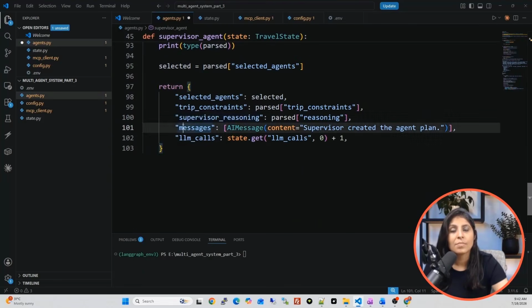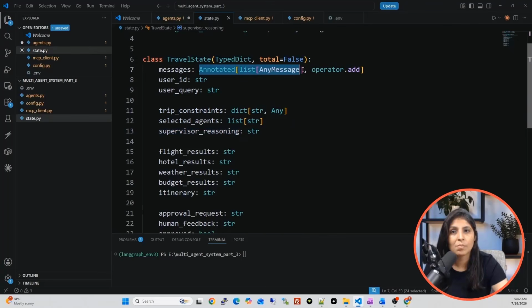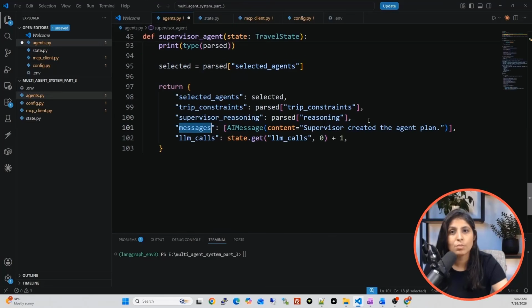And then messages, we are also updating this messages key. Remember guys, I've told you that after every step, whatever process is happening, all the messages we want to store in messages. So once supervisor agent will finish its task, it will write this message in the messages key. What is the message? Supervisor created the agent plan.